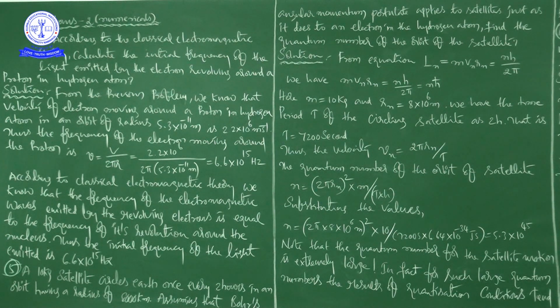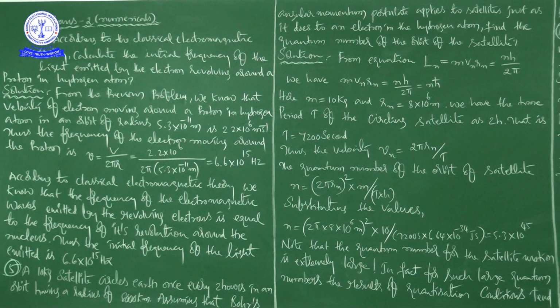Okay, so what is the final conclusion? That is what the initial frequency of the light emitted is: 6.6 into 10 to the power of 15 Hz.